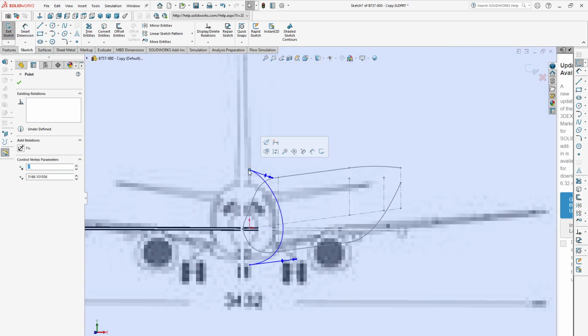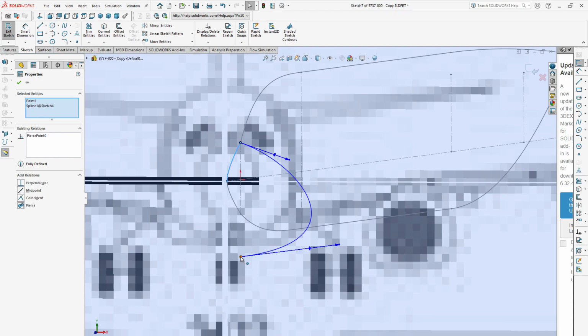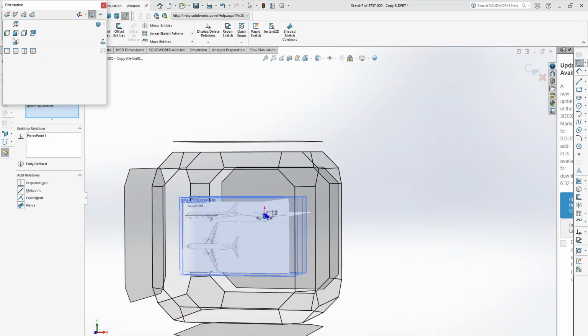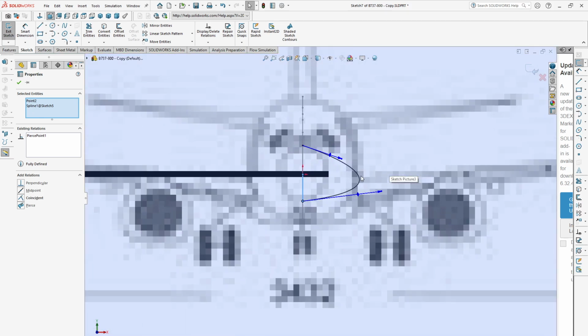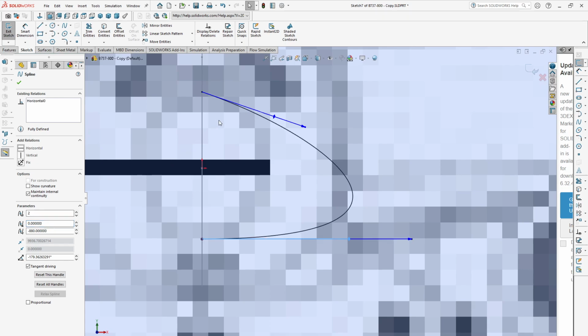Click on this upper point and then the Control key, then click this curve and make it pierce. Again click this point and Control key, then click this line and make it pierce. Now make this line horizontal, this line horizontal.